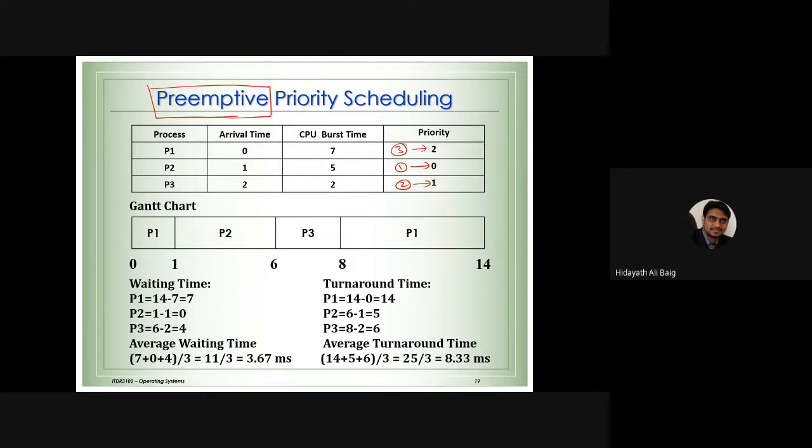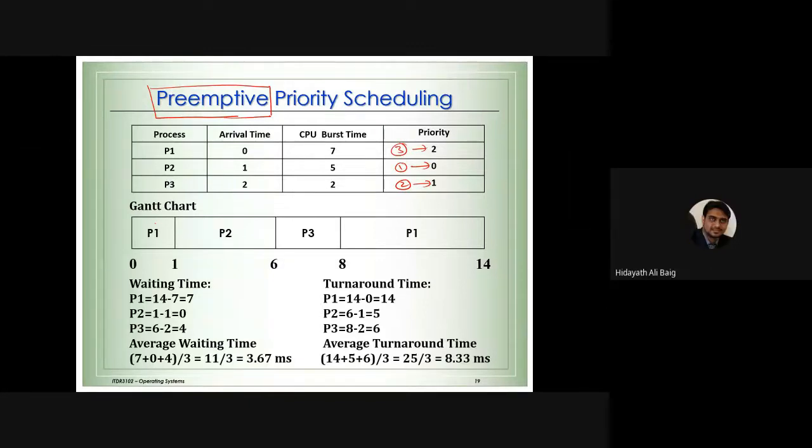But if you look at the answer here, P1 is in the system. What is P1 doing here? Can someone think and give me the answer? This is very important to understand now. Why do you think P1 is there in the system when we have the priority 2, 0, 1? I think because of arrival time.